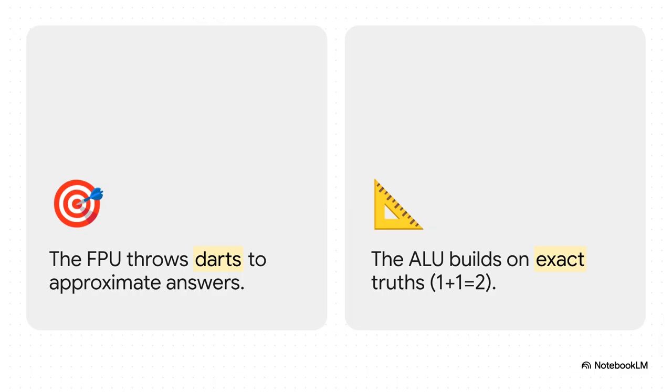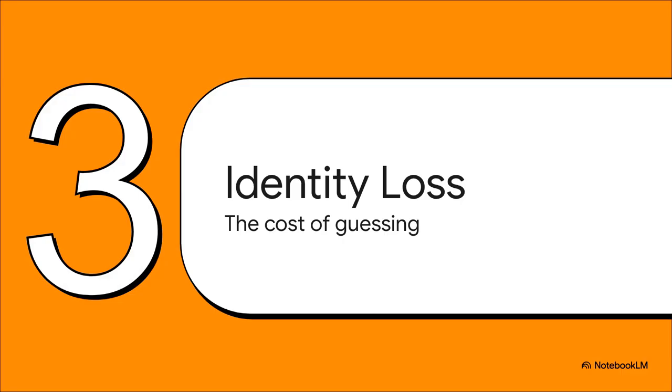On the flip side, we have the arithmetic logic unit, the ALU. This is the surveyor. The surveyor deals strictly in exact, deterministic truths. 1 plus 1 is 2, every single time. The problem we're facing: current AI relies almost entirely on the gambler, and that is a massive issue when we desperately need undeniable accuracy. Which brings us to Section 3, non-determinism and identity loss.